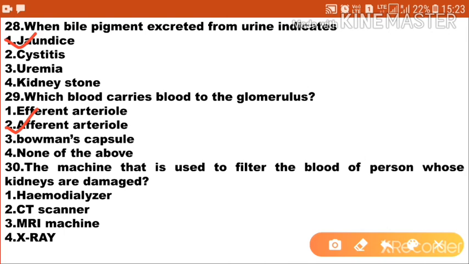Next one, the machine that is used to filter the blood of a person whose kidneys are damaged. Option 1 hemodialyzer, option 2 CT scanner, option 3 MRI machine, option 4 X-ray. So the correct answer is hemodialyzer. It is a machine that is used to filter the blood of a person whose kidneys are damaged. So option 1 is the correct answer.